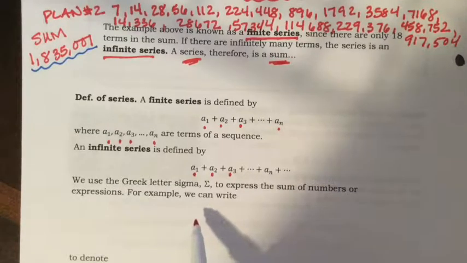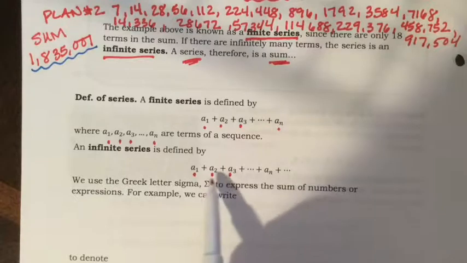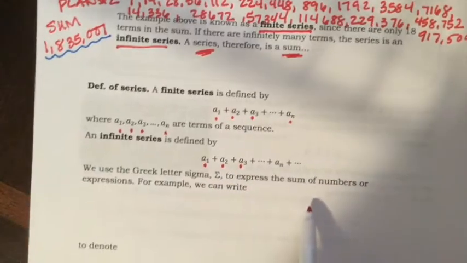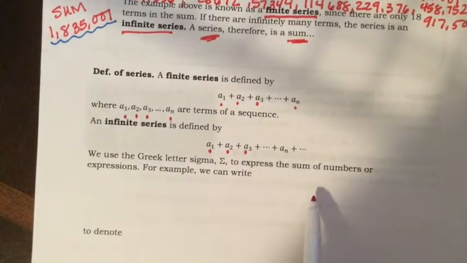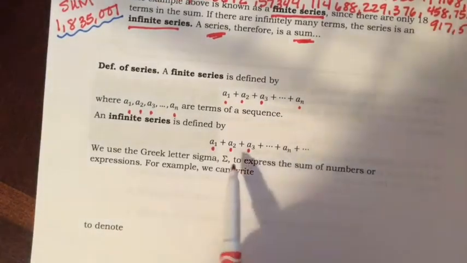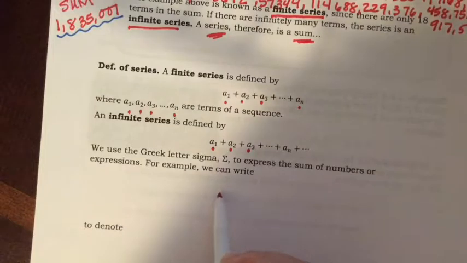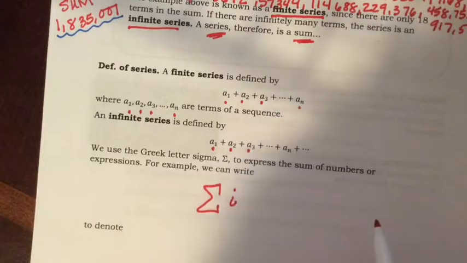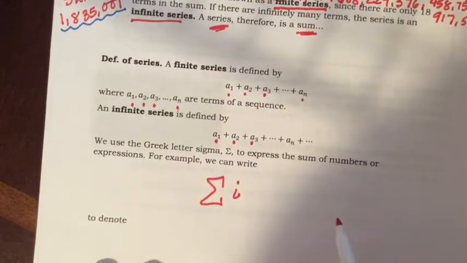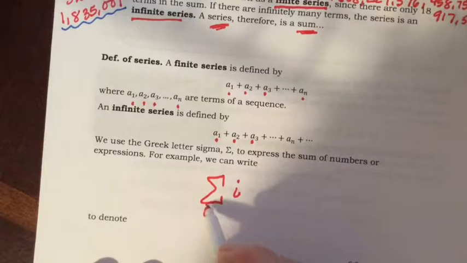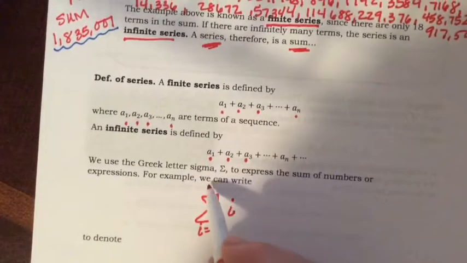Okay, we use the Greek letter sigma to express the sum of numbers or expressions. So, for example, if we wanted to write the sum of all the numbers, we'll call them I. And we'll let I start off as being 1 to 3.